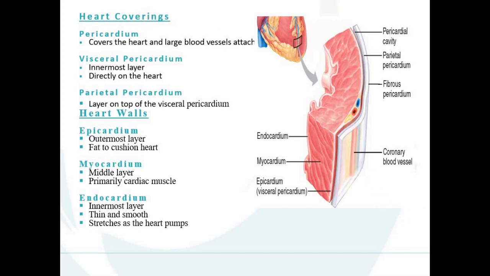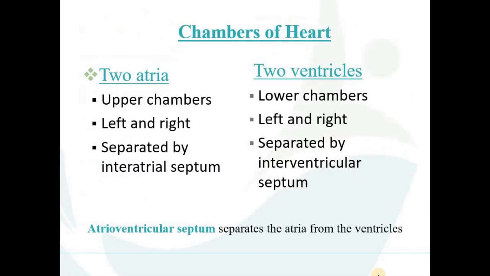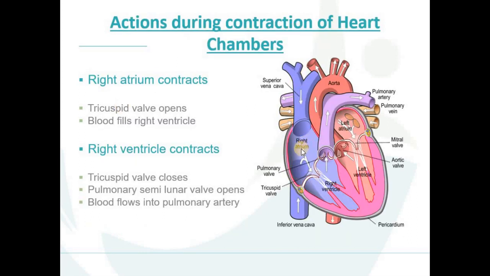Now we are going to discuss the chambers of the heart. Generally, there are four chambers present in our heart: two atria and two ventricles. If we look at the diagram, these upper chambers are the right atrium and left atrium. These are the upper chambers known as the two atria. The right ventricle and left ventricle are the lower chambers, known as the ventricles. So two atria and two ventricles.